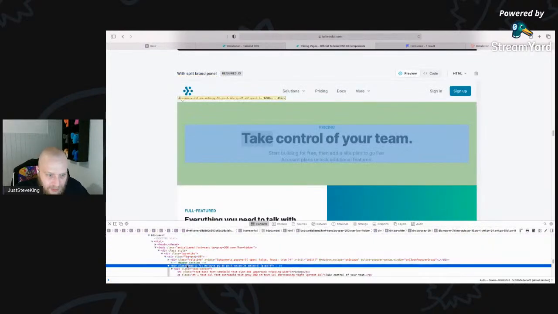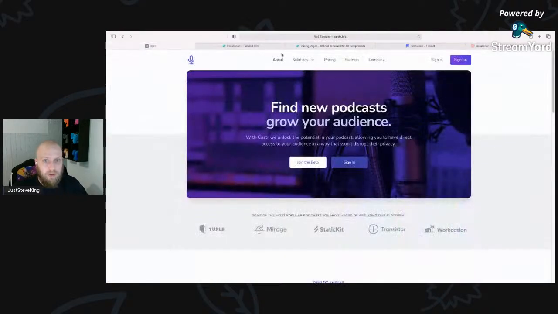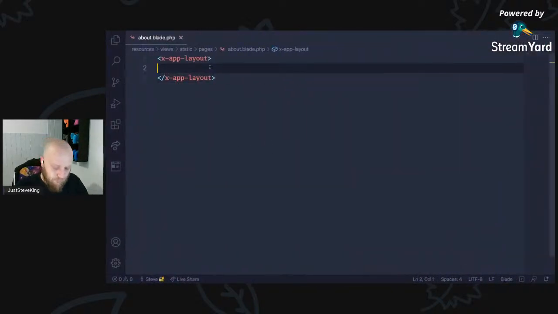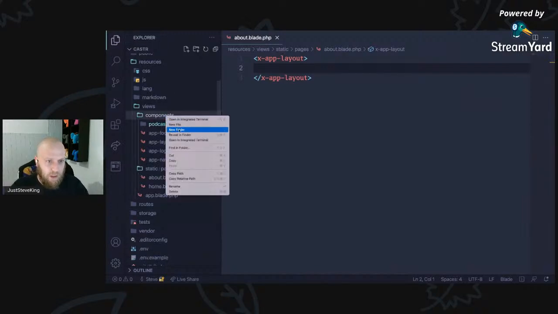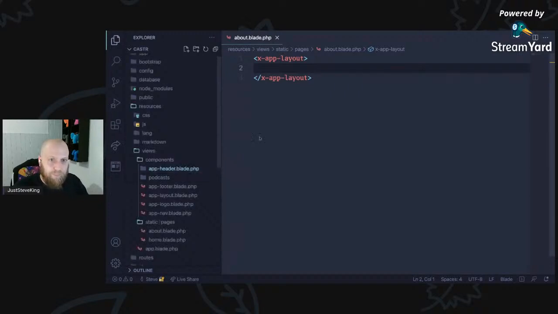Header section, that. So we will copy that. We'll grab the HTML, go to our about page. Right, so our about page. We're going to want a component. A lot of these static pages are going to have headers, right? So we can do a new folder, app header, or app header.blade.php, or app heading, app header.